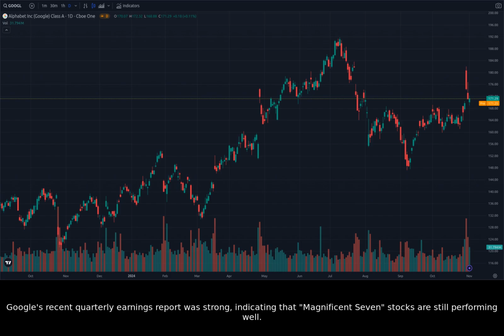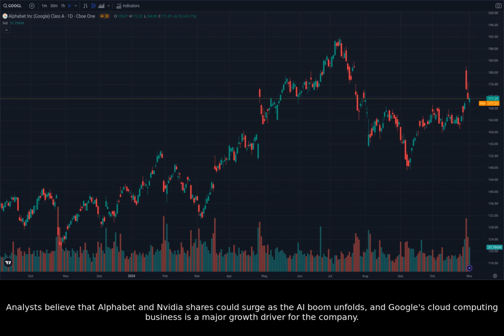Google's recent quarterly earnings report was strong, indicating that Magnificent Seven stocks are still performing well. Analysts believe that Alphabet and Nvidia shares could surge as the AI boom unfolds, and Google's cloud computing business is a major growth driver for the company.